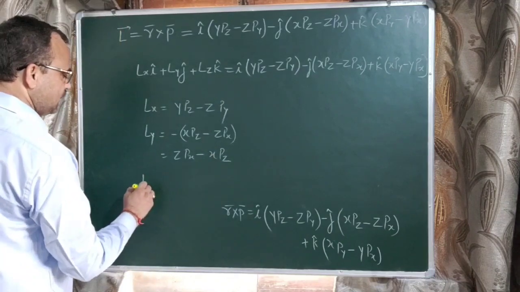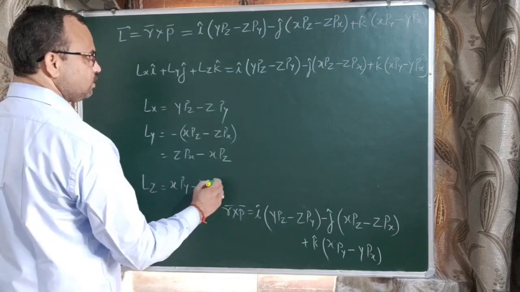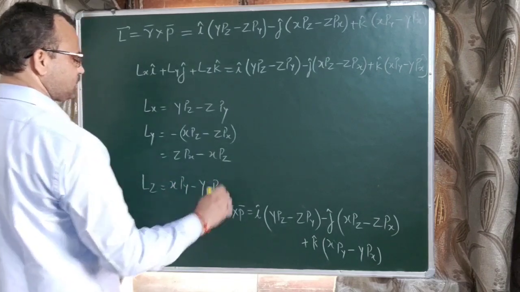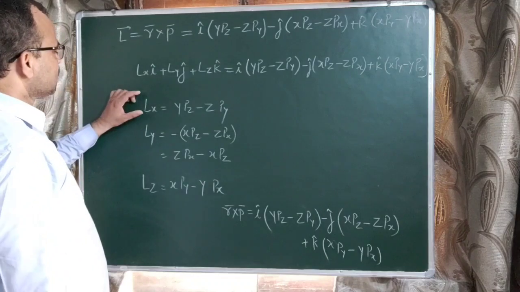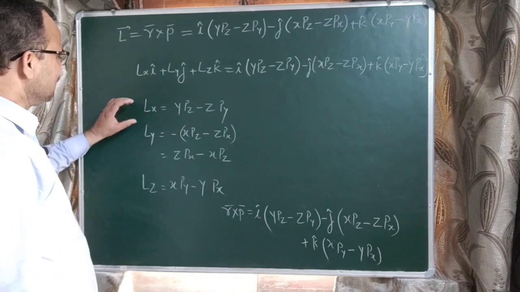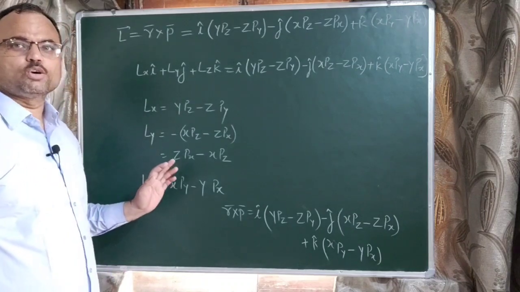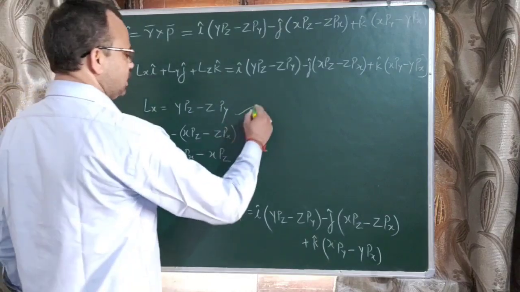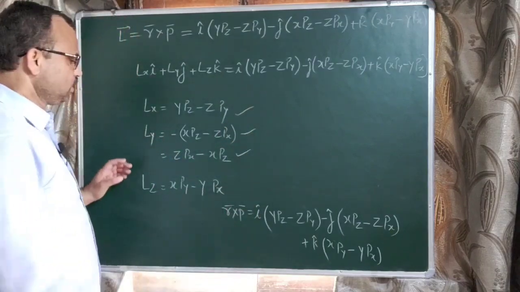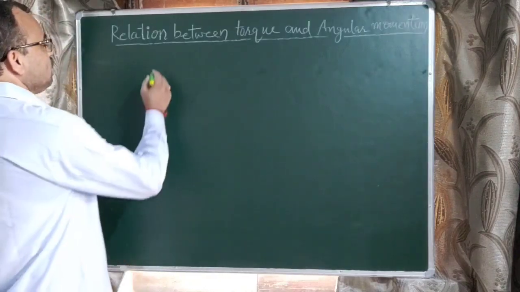Similarly, Lz equal to x py minus y px. So these are the rectangular components of angular momentum, means the expression of angular momentum in terms of Cartesian coordinate system. These are the three components of angular momentum.